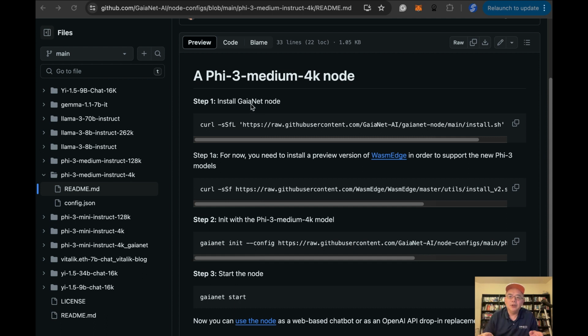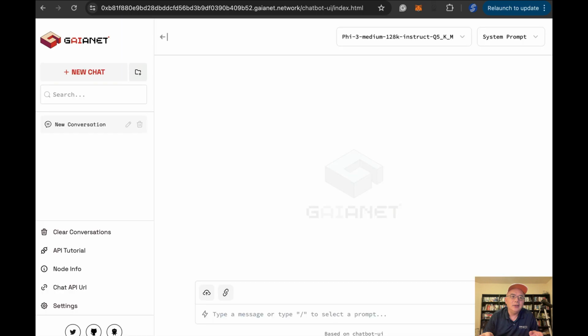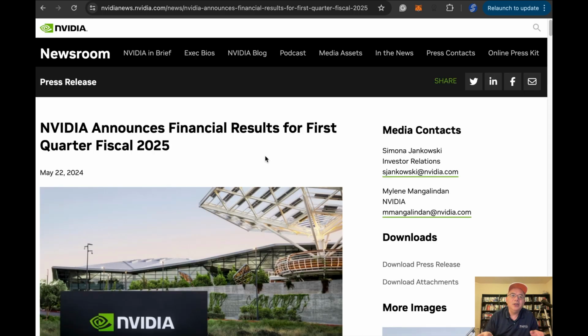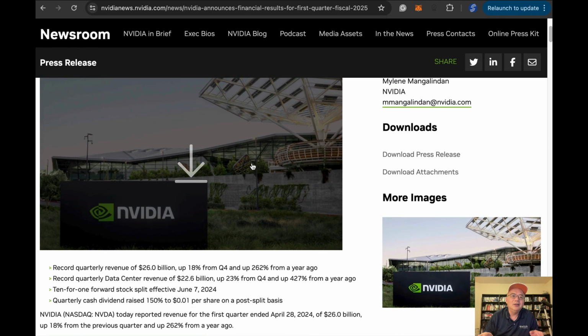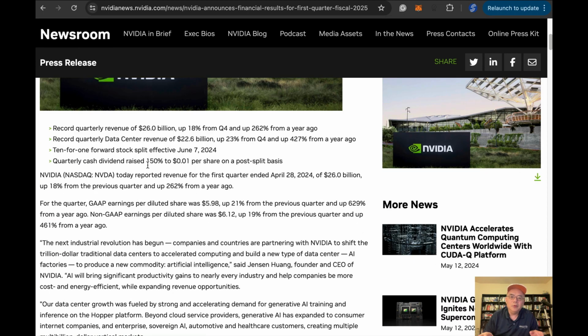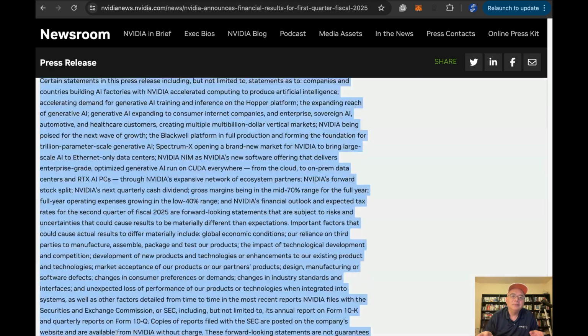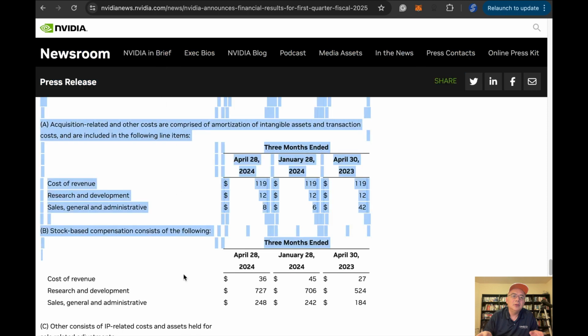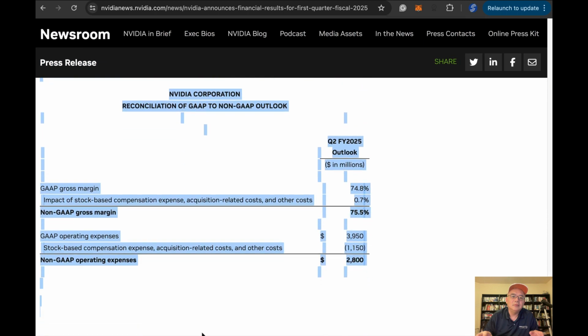Once it started, I followed the instruction to load the web UI, which looks like a ChatGPT UI that has a box where you can ask questions. Now I go ahead and find the Nvidia press release from the Nvidia website. So what I'm going to do is just copy the whole thing. It's a long document.